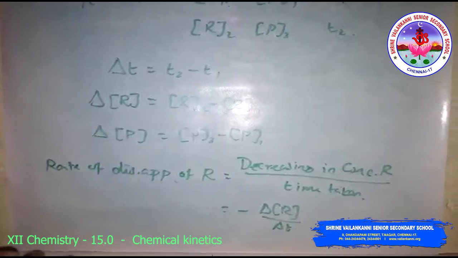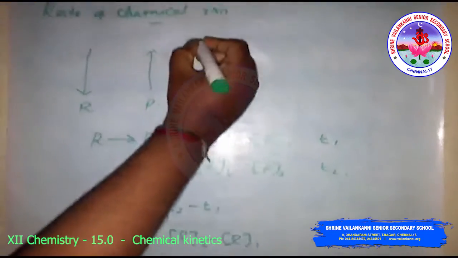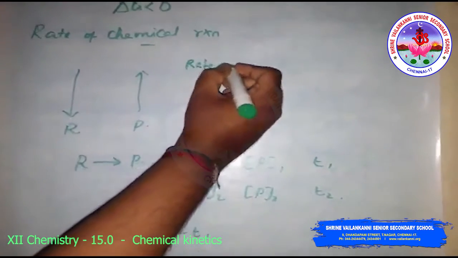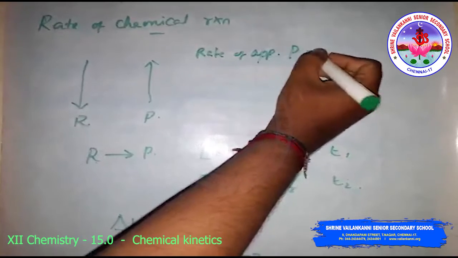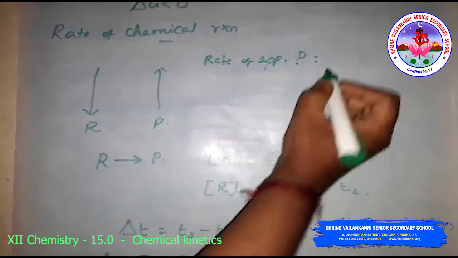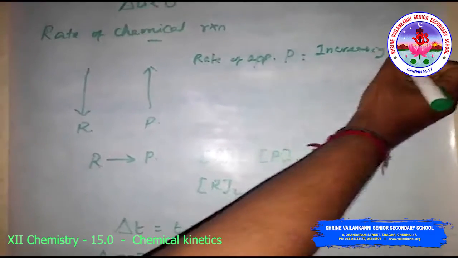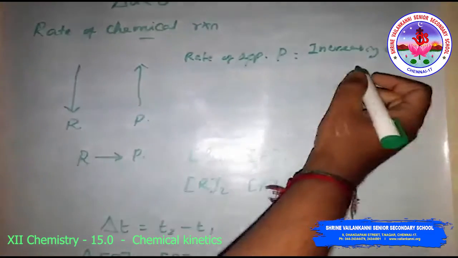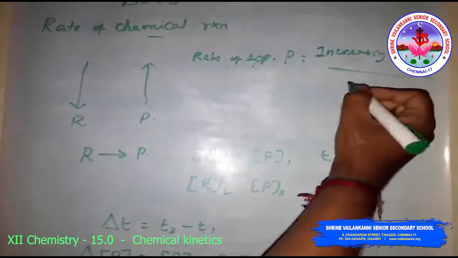Similarly, in the case of the rate of appearance of P, it is the increase in concentration of P divided by the time taken.